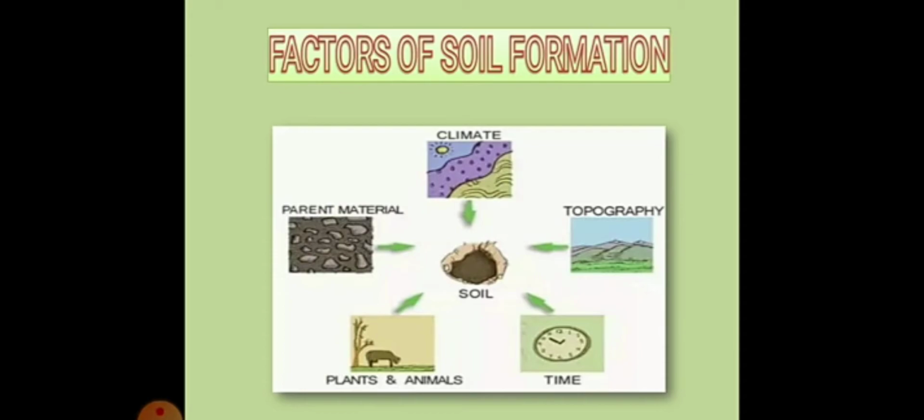The second one is climate. Climate means temperature, rainfall and weathering. The third one is topography: where we are living, the altitude, height and slope, whether the soil is on a slope or in a flat area. These determine the topography. Then time: the age of the soil fixes the thickness of the soil. And flora and fauna, that means plants and animals, decide the humus formation in the soil.